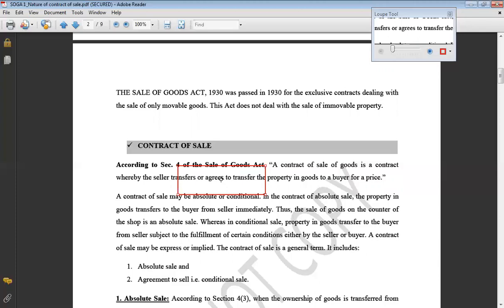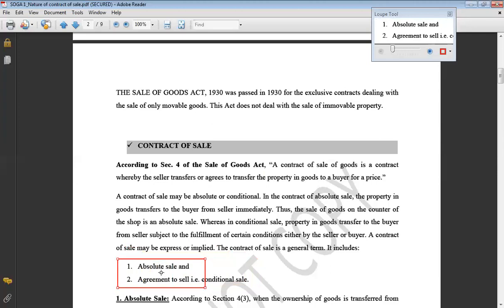Property here means ownership rights. So you are right now transferring the ownership of your goods to the other person, or you are agreeing that you shall be transferring this property or ownership rights of those goods to a buyer for a price. This is the basic definition of the contract of sale. Further, the contract of sale has been classified into two parts: the sale can be an absolute sale or it can be a conditional sale. If it is an absolute sale, we call it a sale. And if it is a conditional sale, we call it an agreement to sell.